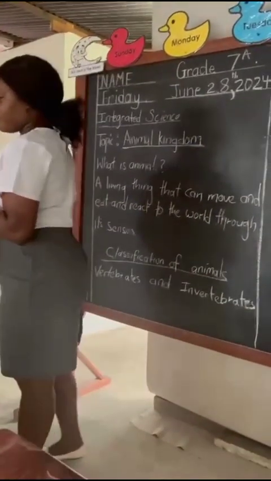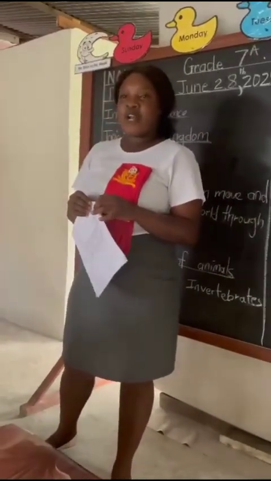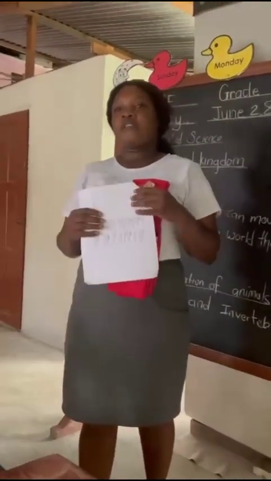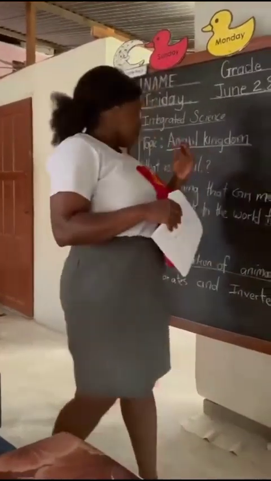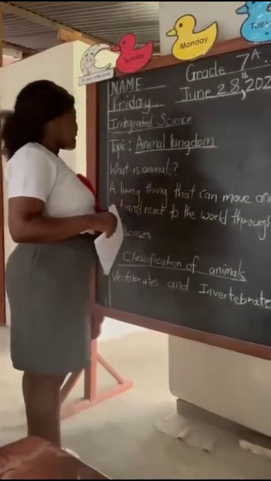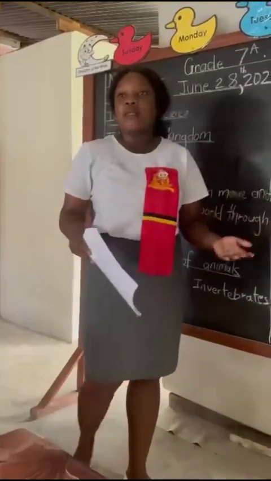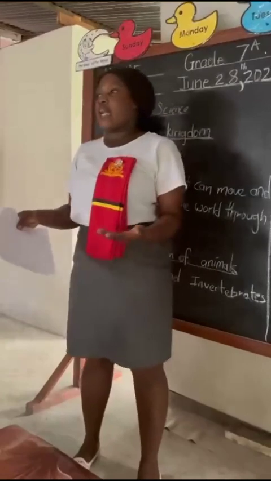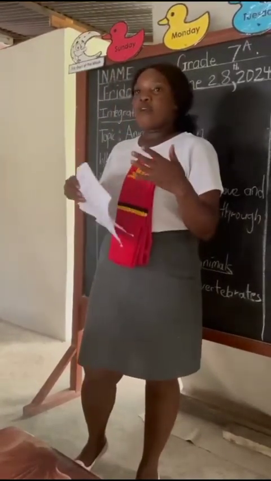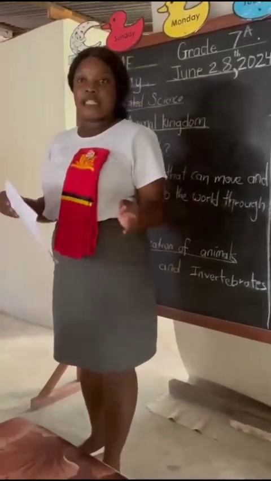Mary, would you like to go? Yes, animals are living things. Very good. Peter, can I hear you now? Yes, animals breed. Those are all features of animals, right? So an animal is a living thing that can move, eat and react to the world around it, right? So animals can move. Did you ever see an animal stay in one place all the time if it's not sick? So animals can move about, animals can breed, and some animals give birth, right?